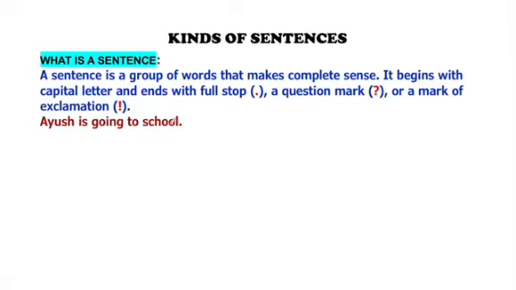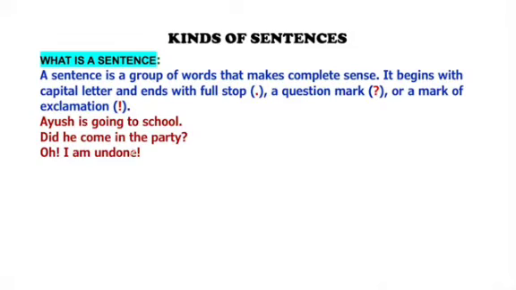Ayush is going to school. We can see that this group of words is complete in itself and it's giving complete meaning. It's ending with a full stop, so it's a sentence. Did he come to the party? Now we can notice that the formation of this sentence is changed. It is asking a question and ending with the question mark too, but still it is giving a complete meaning. So this kind of sentence is also a sentence, but the kind will be different.